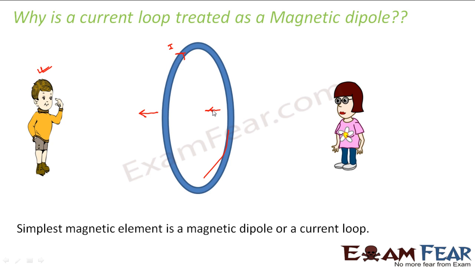So what do we observe? We observe that the same current carrying loop can be treated as a north pole as well as a south pole.